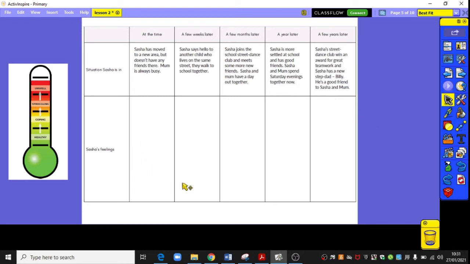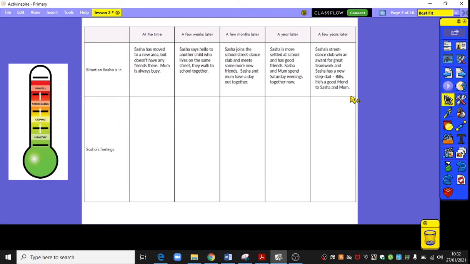Having that in mind, we're now going to be thinking about how we could support and help Sasha and yourself and others in your family, perhaps, when they are struggling or feeling quite unwell in their mental health and well-being, and in those struggling areas.